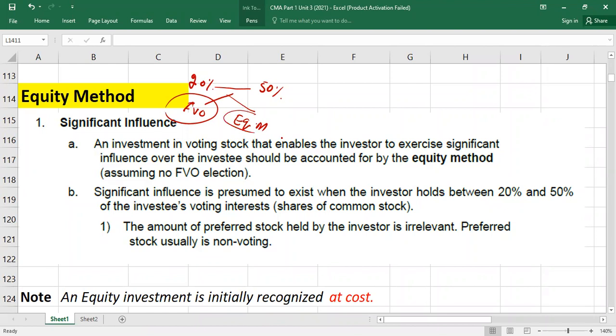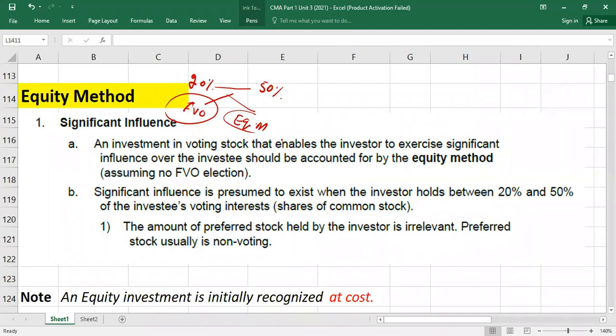Equity method, to understand it you can simply assume it is like your bank account. For example, you invested some money into a bank account today. As you earn interest, the bank account balance will increase. As the bank deducts some charges, the bank balance will reduce. So the same idea, same mechanism we are going to follow.